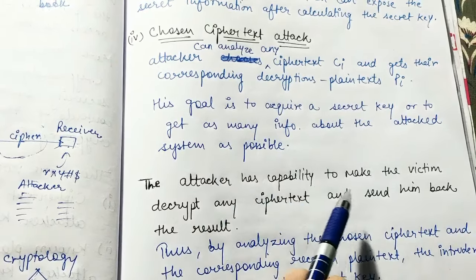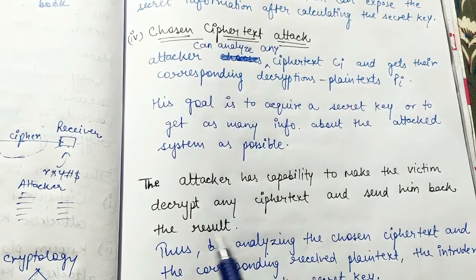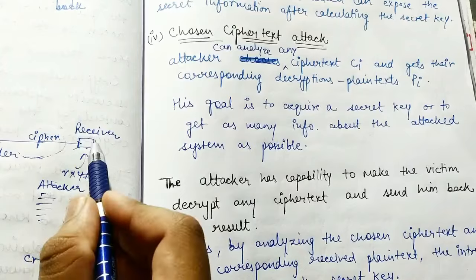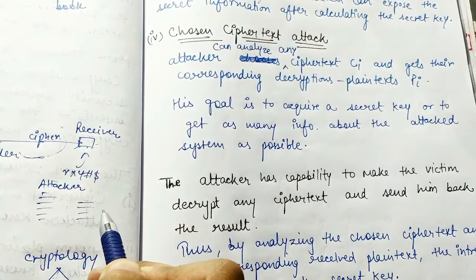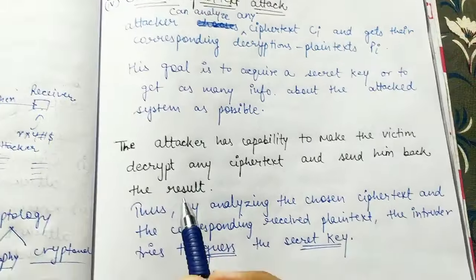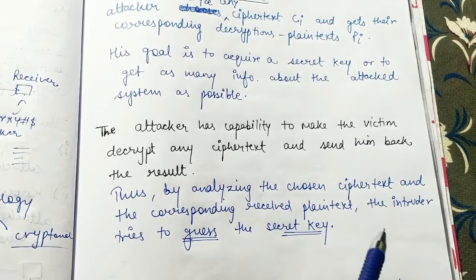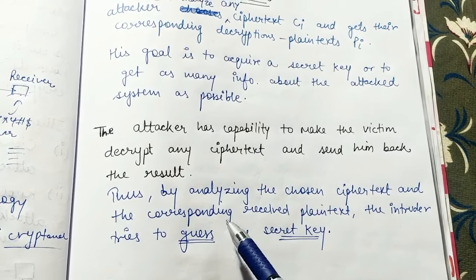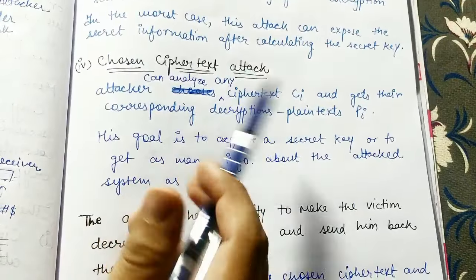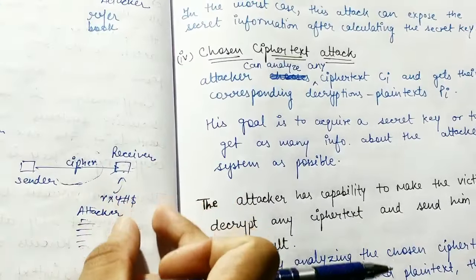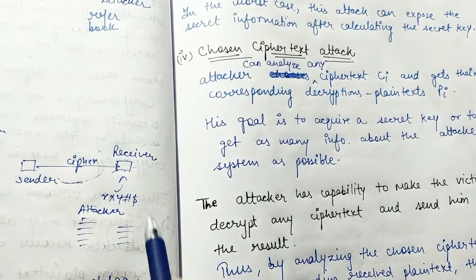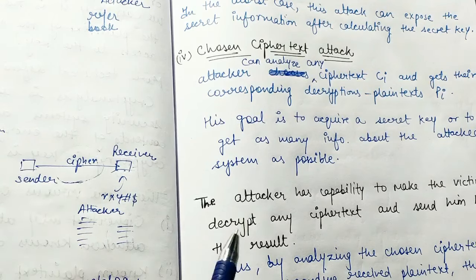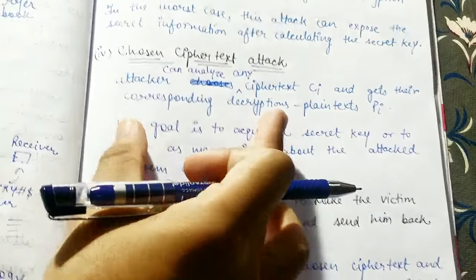The attacker has the capability to make the victim decrypt any ciphertext and send him back the result, right? So this is the scenario I have explained to you. He is sending some coded messages and he is getting some output which makes some sense. Okay, this is what we call the plain text. Now guys, by analyzing the chosen ciphertext and the corresponding received plain text, the intruder tries to guess the secret key. Why the name chosen ciphertext attack? Because he is giving some ciphertext to this machine and he is getting some output, that is what we call the plain text. Using this information, he is trying to analyze this ciphertext, and then he is trying to get the key so that he can decrypt the information. So this is the scenario in the chosen ciphertext attack, right?